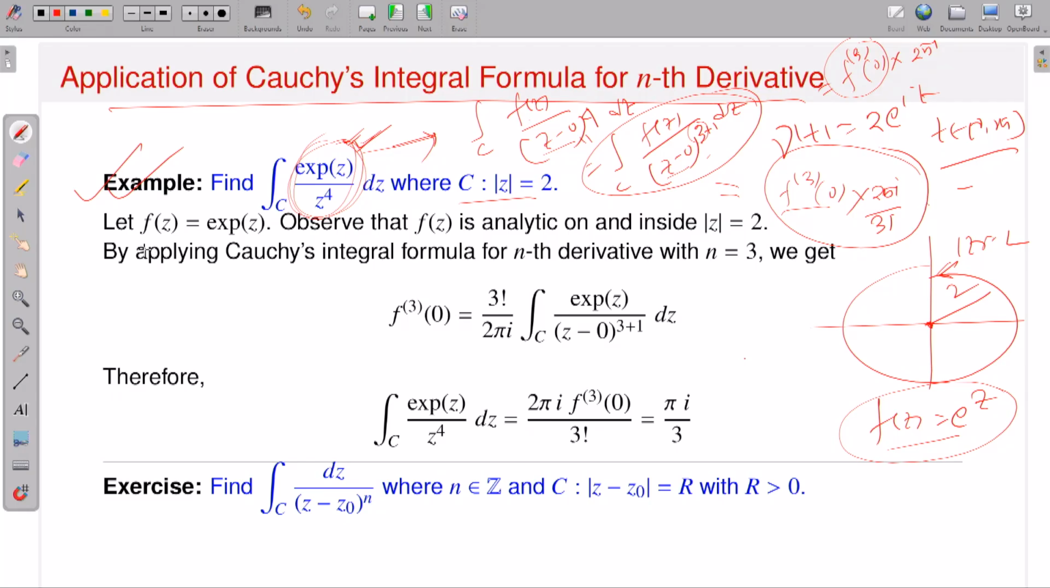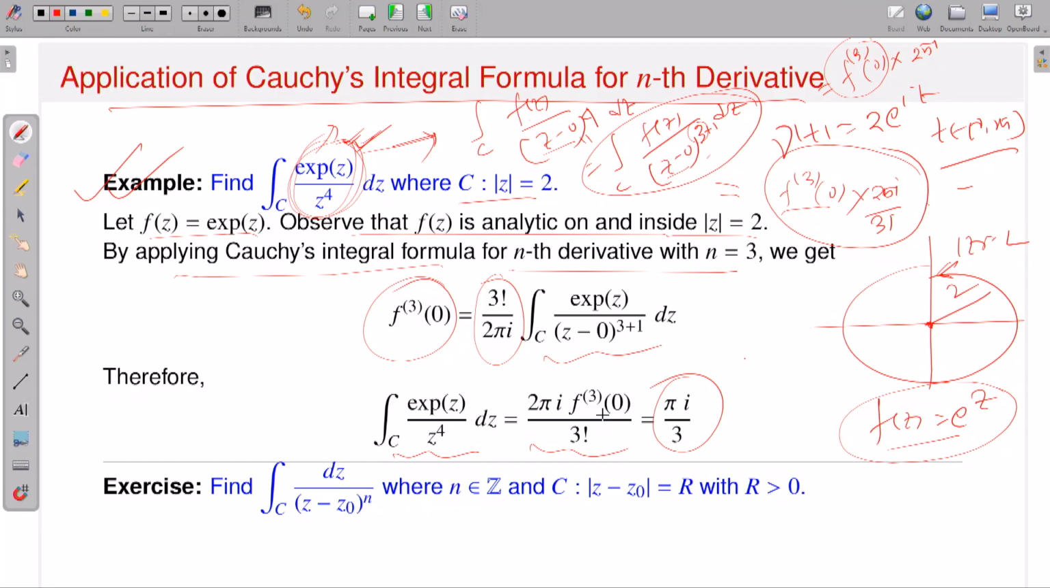So I have written clearly, your f(z) is exponential z. Observe that f(z) is analytic inside |z| = 2, so we can apply Cauchy's integral formula, because 0 is sitting in the interior of |z| = 2. For the nth derivative, first you have to identify how to write it, then look at the hypothesis of Cauchy's integral formula for derivatives and apply it. So by Cauchy's integral formula, the third derivative is exactly equal to 3! divided by 2 pi i times this integral. So I want to calculate this value, which is exactly 2 pi i times the third derivative of f at 0 divided by 3!.